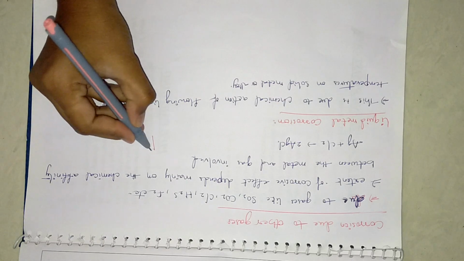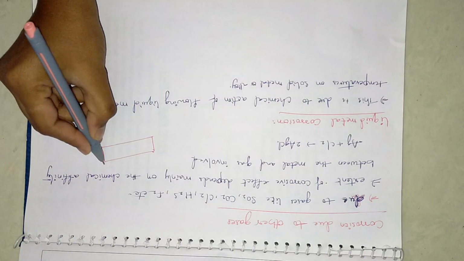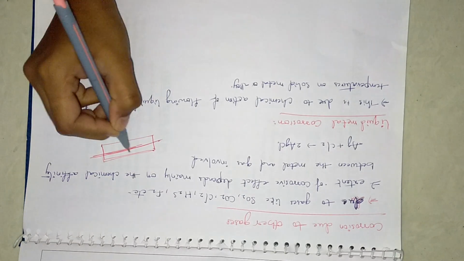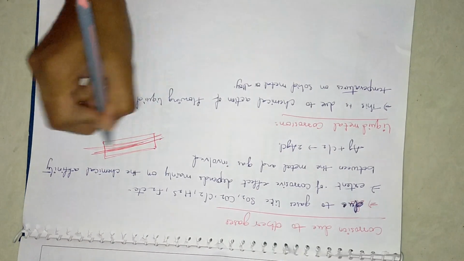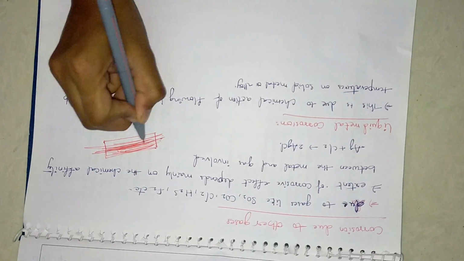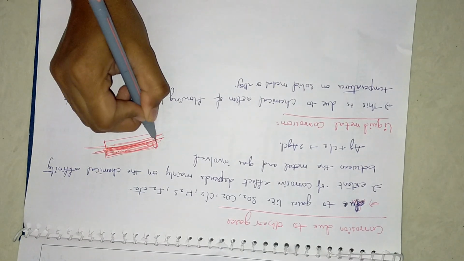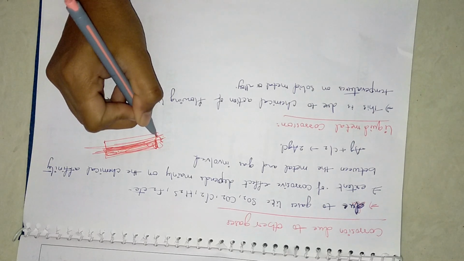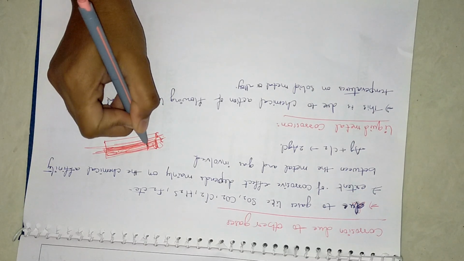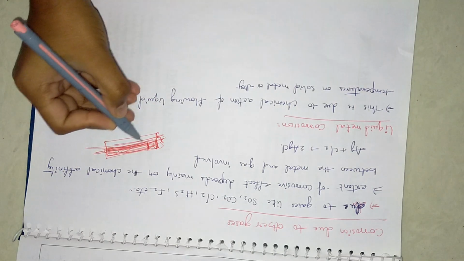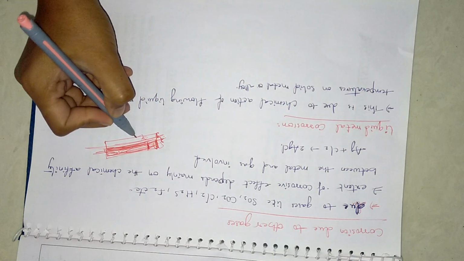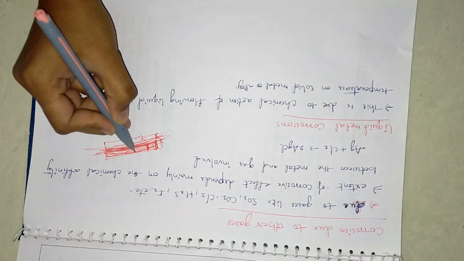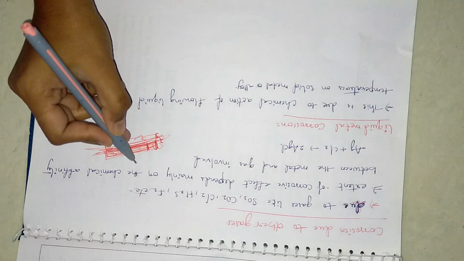That means if you take this as a metal, and up to here is the metal oxide, so this complete part is the protective layer, and the metal oxide is more than the actual metal. Since the protective layer is more, it will not allow the metal to corrode. It acts as a protective layer, and the metal will not react with other gases.